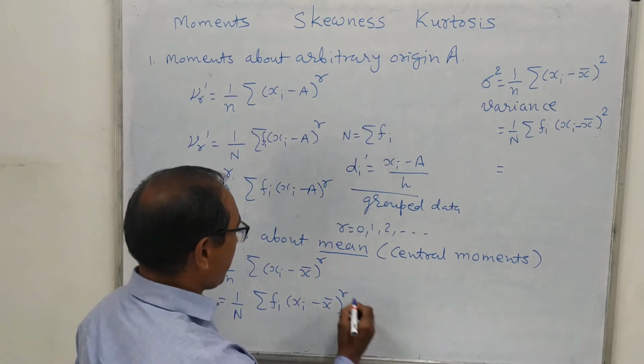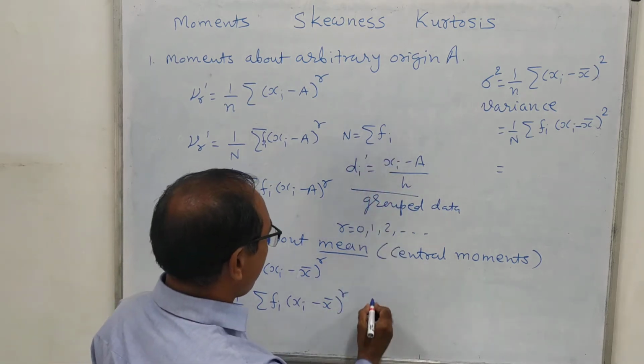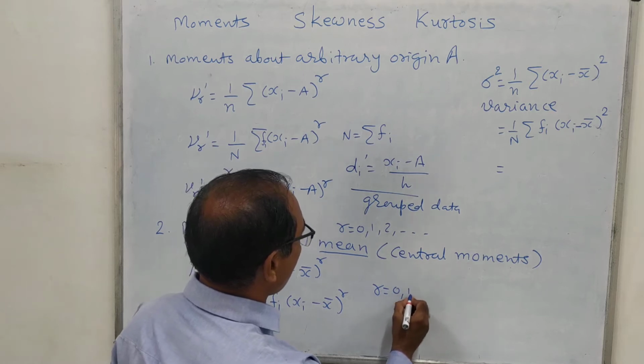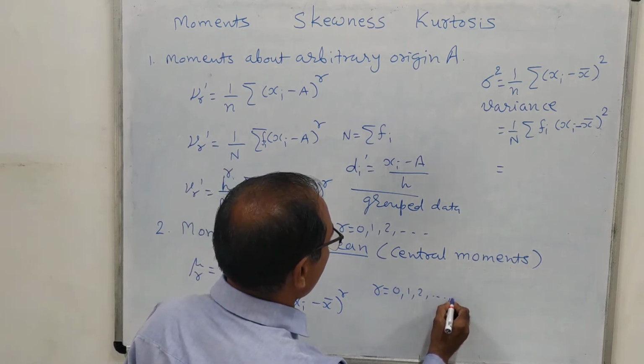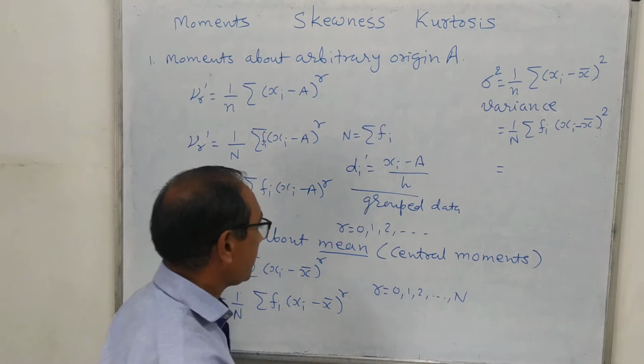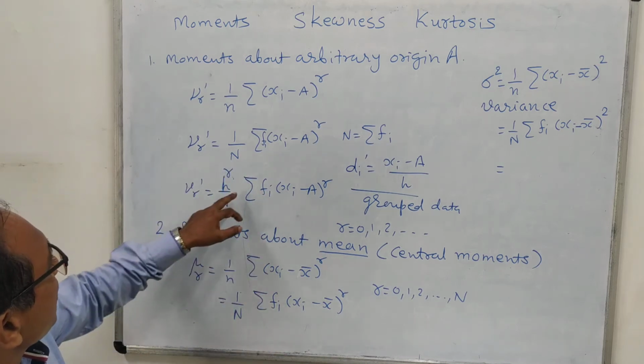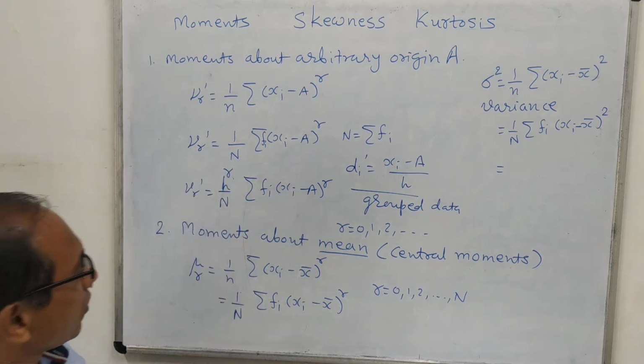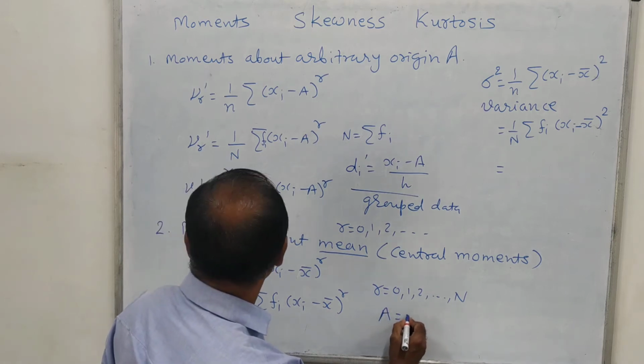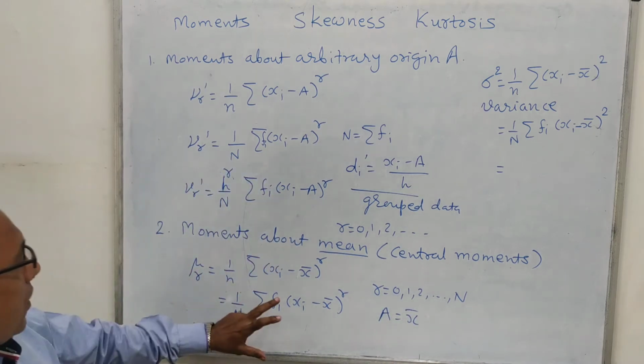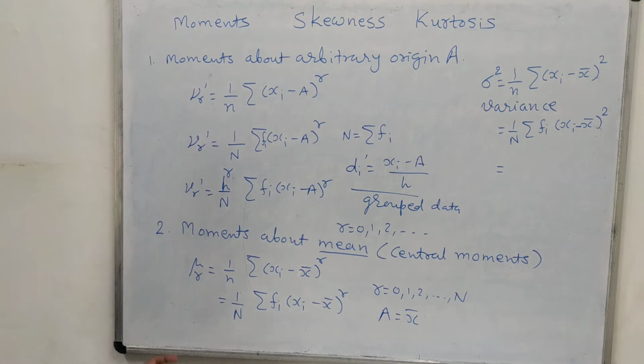And here capital N equals sigma fi. So r will run from 0, 1, 2, up to capital N. Okay. And similarly here we can use capital A equal to x bar to find out moments about mean. So the formulas are very easy to remember, and you can see all these formulas.